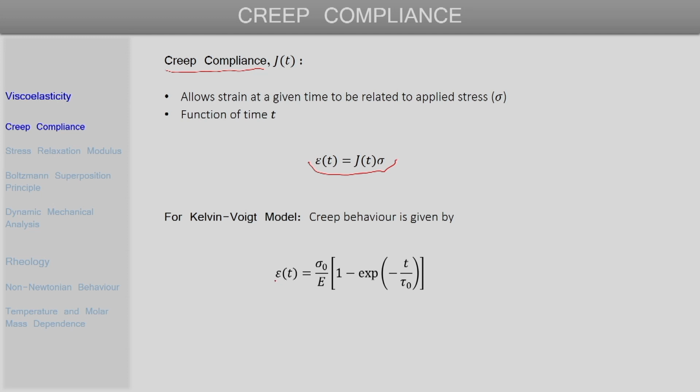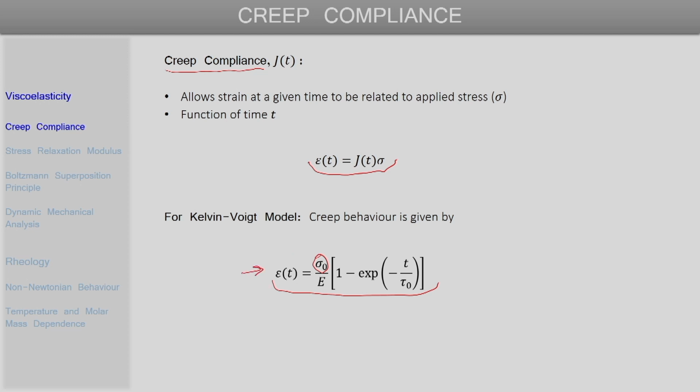Now let us see how one of the models that we discussed in the previous lecture for linear viscoelasticity can be used to obtain an expression for creep compliance. We discussed in the last lecture that the creep behavior is modeled in a better way by the Kelvin-Voigt model, so we will consider that model here. If we consider the Kelvin-Voigt model, then the creep behavior is shown by this expression. Again, this is something that we discussed in the previous lecture: the expression for strain upon application of some fixed stress sigma naught for the Kelvin-Voigt model is given by this relation.